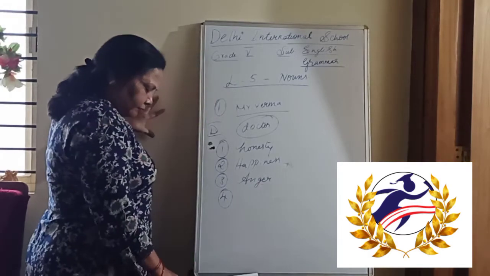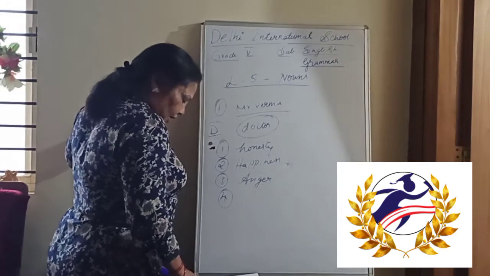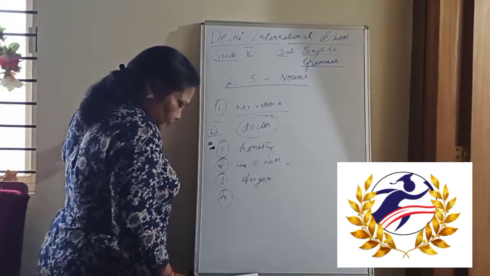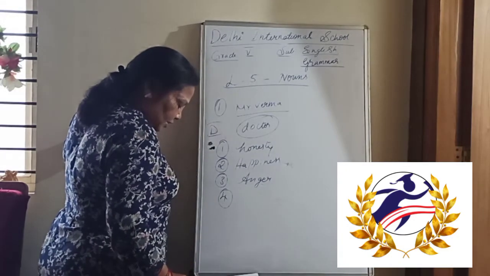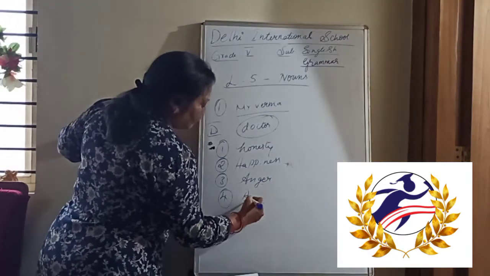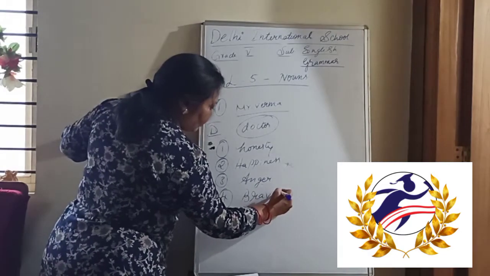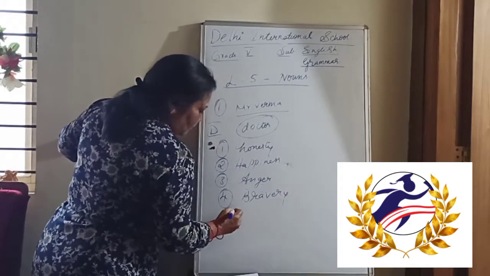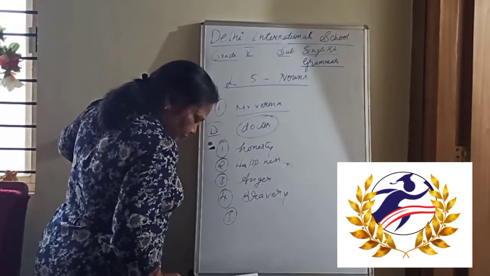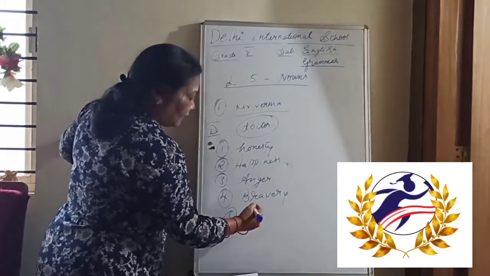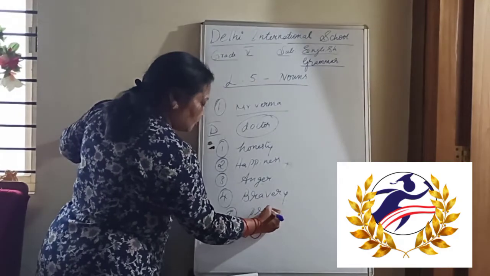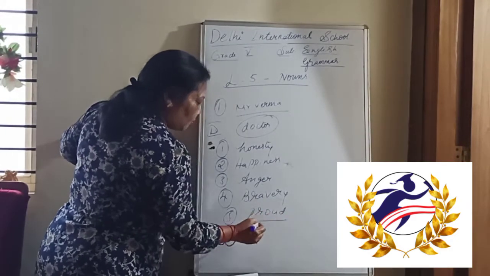Fourth one, a brave soldier, bravery. Fifth one. Here they have given a spelling mistake, so you need to correct it as proud.